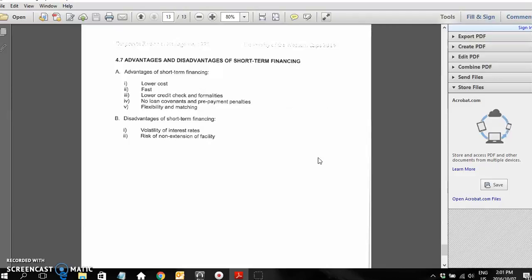The disadvantages of short-term financing are that the interest rates might be more volatile and fluctuate more frequently, and there's the risk of other lenders not extending you credit if you already use a lot of credit or short-term sources of finance.